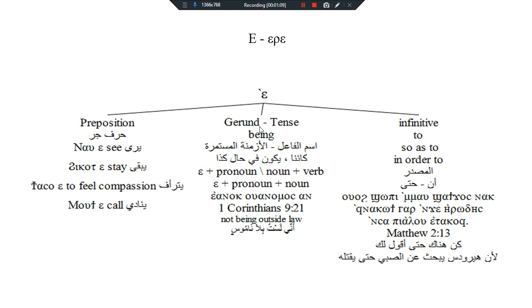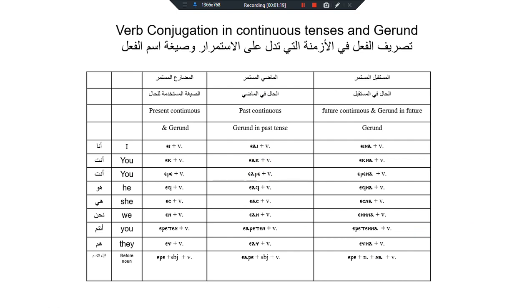And it has, as we have seen before, the function of indicating a gerund in continuous tenses. So we have seen before that it comes with the pronouns, preceding the pronouns in different tenses, and it indicates whether the continuous tense, whether present continuous, past continuous, future continuous, or any other tense preceded by a before the pronoun of the tense and the tense. It gives the meaning of continuity, and it gives the meaning of gerund.